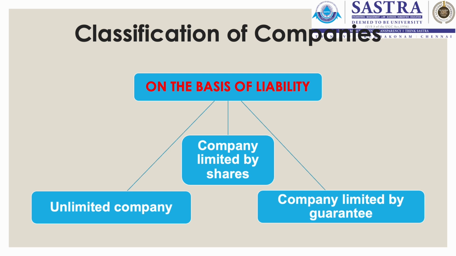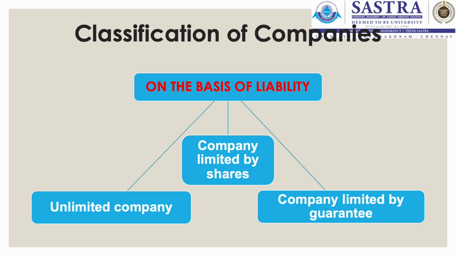And the members' liability would be limited as long as the company is in existence. It becomes limited by guarantee only when the company goes for its winding up. And normally these types of companies do not share the profit with the members. The profit the company makes would be reinvested in the company itself.